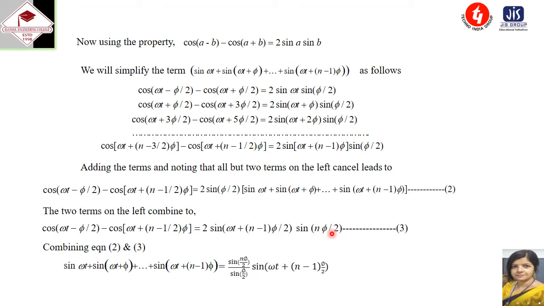So 2 sine A sine B. Again the same formula, cos of A minus B minus cos of A plus B. So we are writing it in this way, taking A and B. So cos of A minus B, if we write, then we get omega t minus phi by 2, and cos of A plus B gives this term. Combining these two, we have the expression: sine omega t plus sine omega t plus phi plus up to sine of omega t plus n minus 1 phi equals sine of n phi by 2 divided by sine phi by 2, then sine of omega t plus n minus 1 phi by 2. So this is the expression that we have.